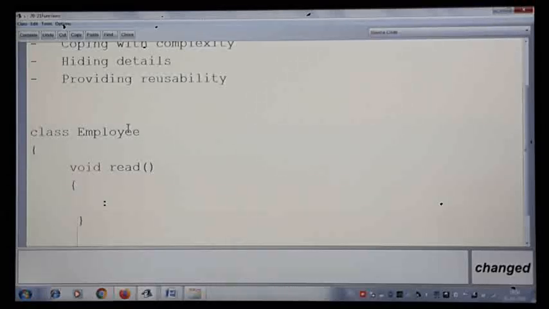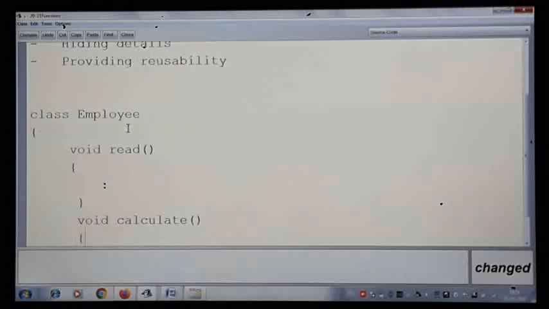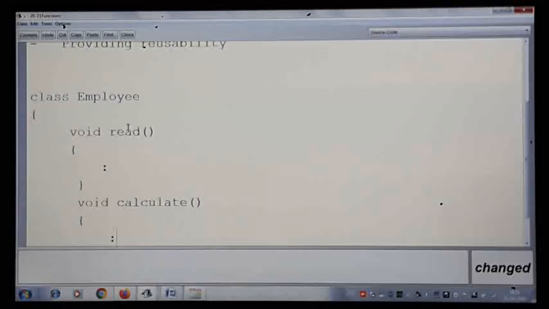Then to calculate the employee pay slip, there are HRA, house rent allowance, DA allowance, PF. I want to calculate their pay slip, so that calculation I'll call the method calculate, or I can also call it payslip. I'll make one method as calculate to calculate the pay slip.